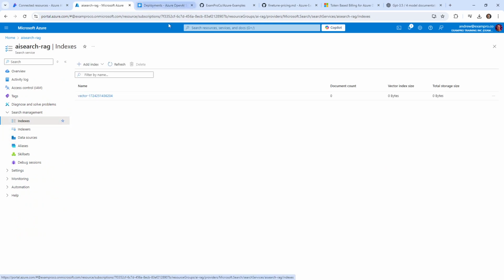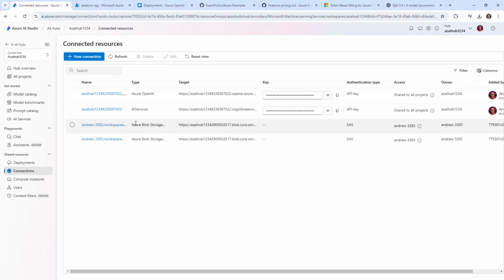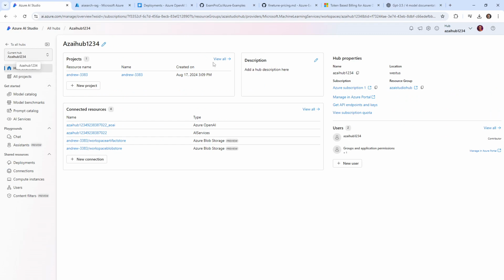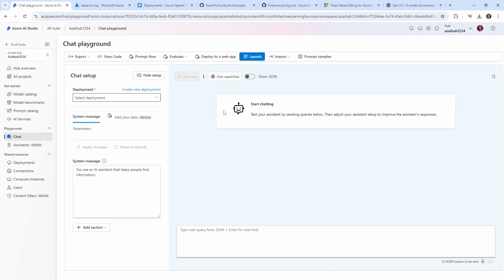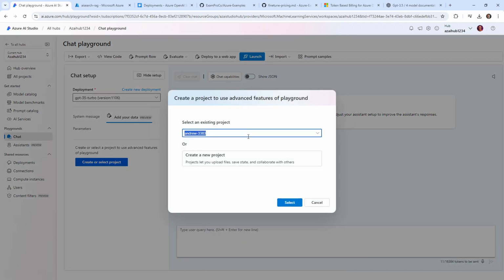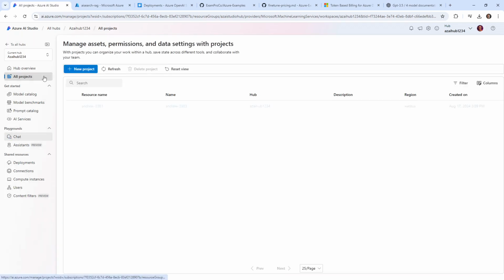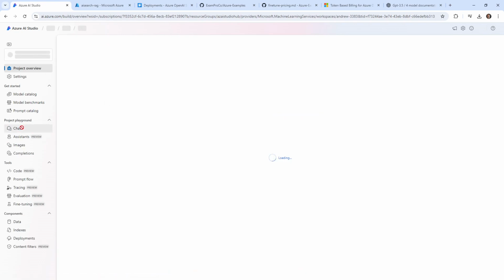So now that we have our data, the idea is that we can go over and finish connecting our resources in Azure AI Studio Hub. So let's go back over to wherever we were. I think it was, let's go back over to our hub. This one is where? West US. So we're back in West US. We're going to go back to chat. And now let's see if we can connect Azure AI Search. So we're going to add our data. So we'll create or select a project. Oh, we're not in a project right now. Let's make sure we're in a project first. There we go. And then we'll go over to chat.